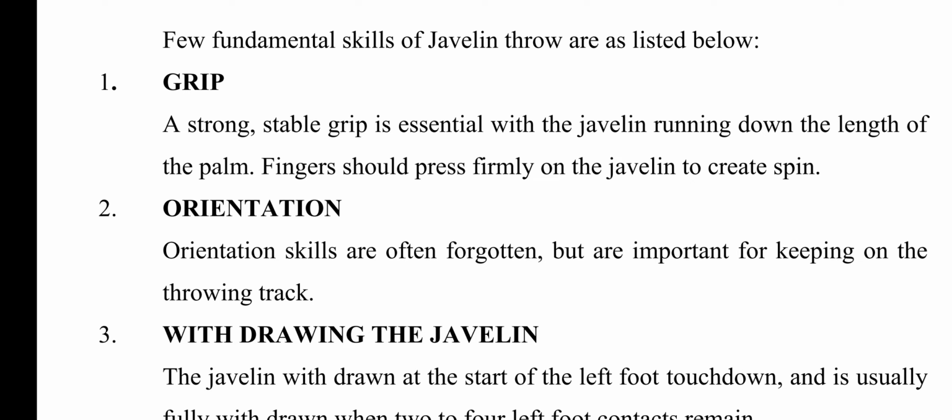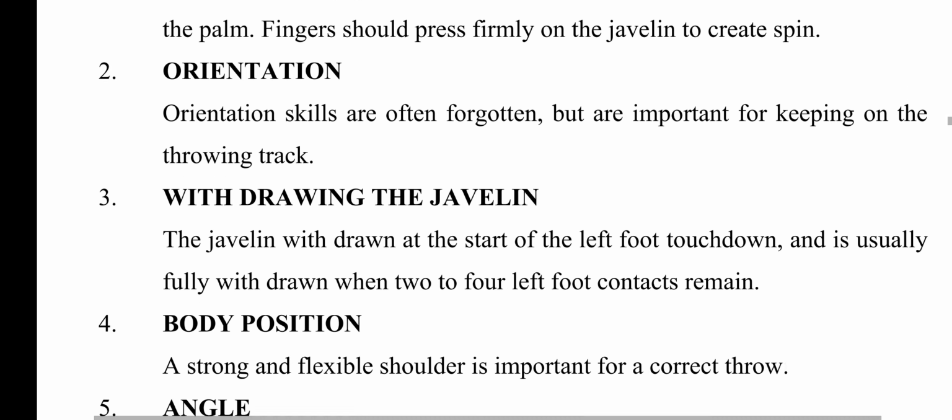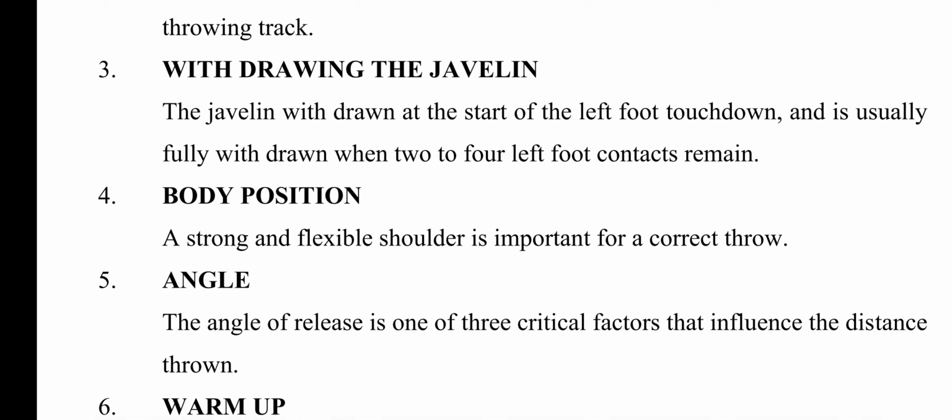Number 1, grip. A strong, stable grip is essential, with the javelin running down the length of the palm. Fingers should press firmly on the javelin to create spin. Number 2, orientation. Orientation skills are often forgotten but are important for keeping on the throwing track. Number 3, withdrawing the javelin. The javelin is withdrawn at the start of the left foot touchdown and is usually fully withdrawn when 2 to 4 left foot contacts remain.